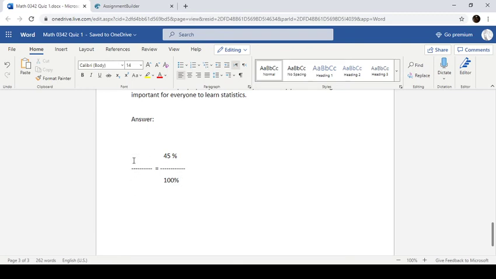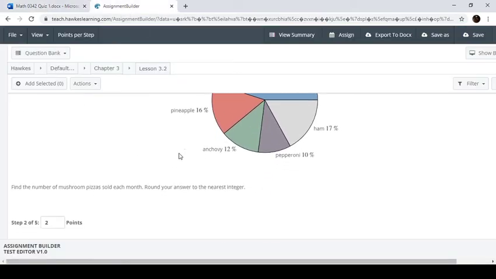We want to make a fraction over here that says basically the same thing, but with different numbers. So remember that a percent is part of 100. It is part of the whole thing. This part is 45, the whole thing is 100. We want to make this say the same thing, a part out of a whole. So what we want to know is, find the number of mushroom pizzas sold each month.